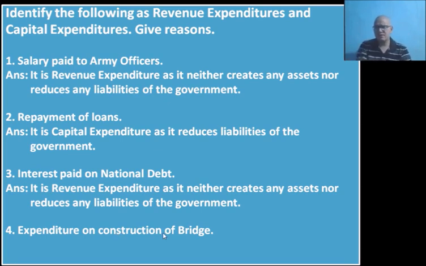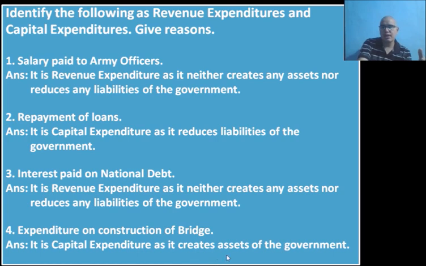Okay, so expenditure on construction of bridge. Bridge obviously is an asset for the government. So here what is happening? Asset is being created and government is spending the money. So obviously it is capital expenditure because asset is being created. Now it has nothing to do with liability, so we will not write that part. It is going to create asset, and again go back to that formula, RELAC, reduce liability asset creation.